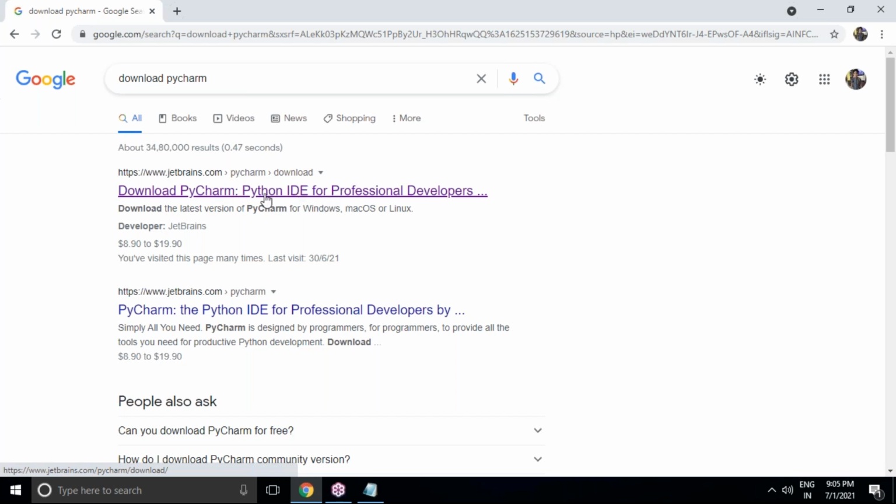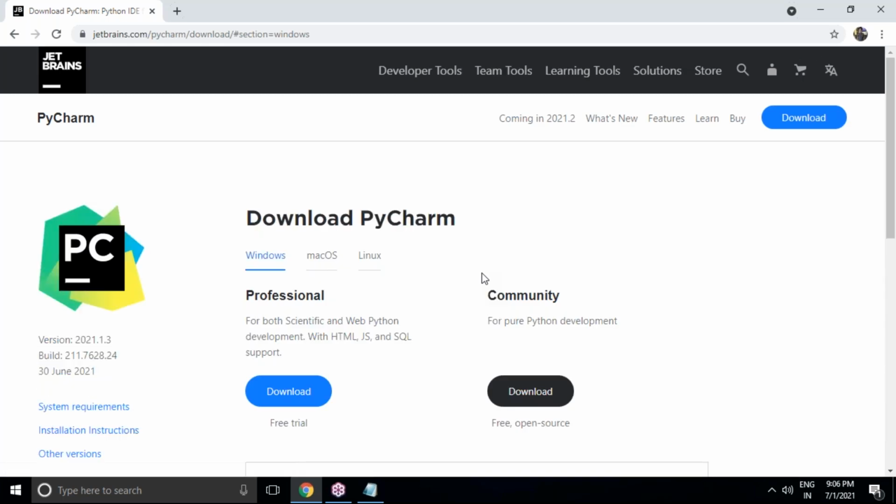Once we click on this download link, you'll see two options here. Option number 1 is the professional editor. Option number 2 is the community version. Look here: professional for both scientific and web Python development with HTML, JavaScript, and SQL support.